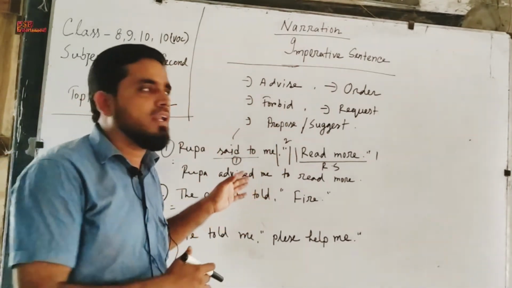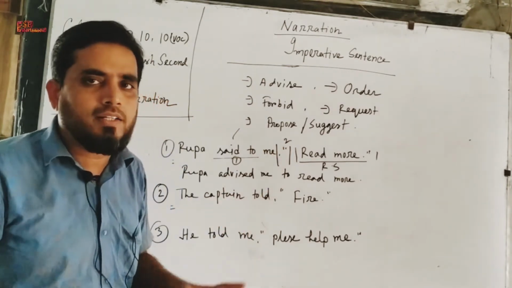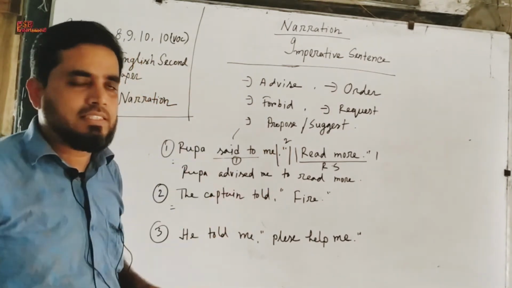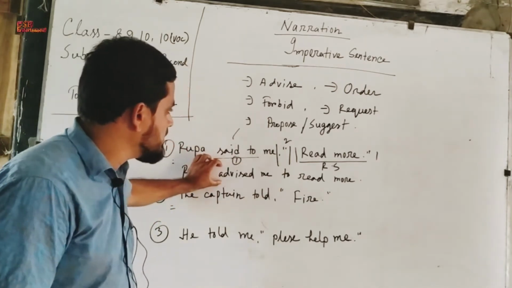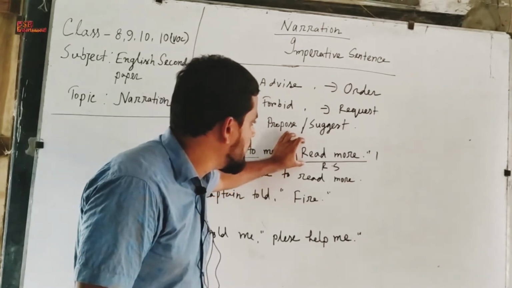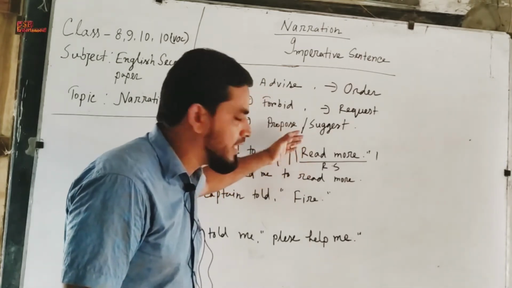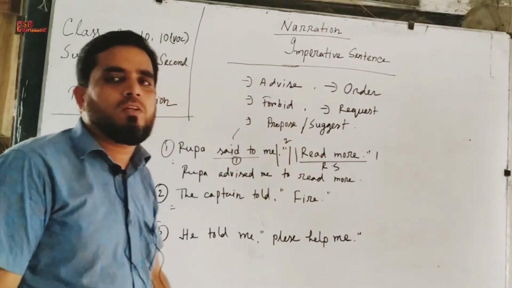Or if the statement indicates propose or suggest, then we will write proposed or suggested instead of said to. So said to converted to advised and inverted comma converted to to. As there is no person change, we don't make any person change. And next, there will be no tense change.